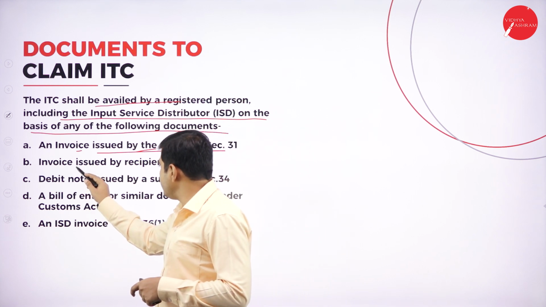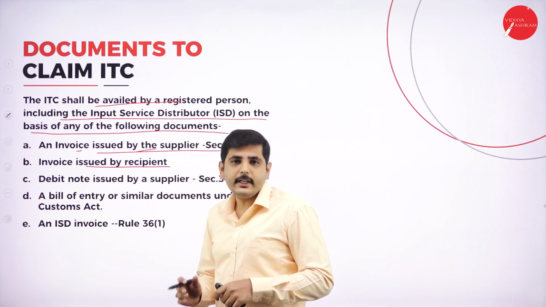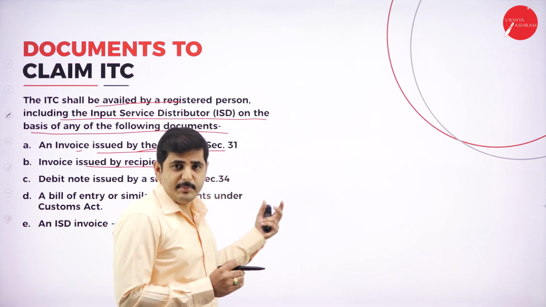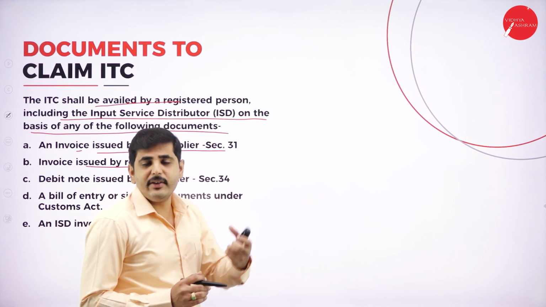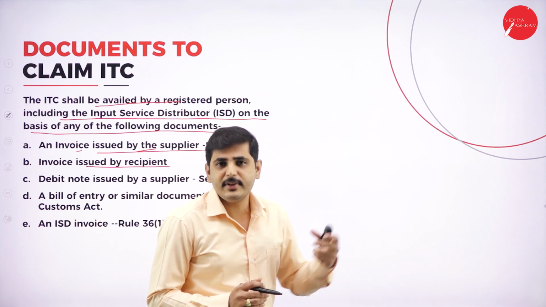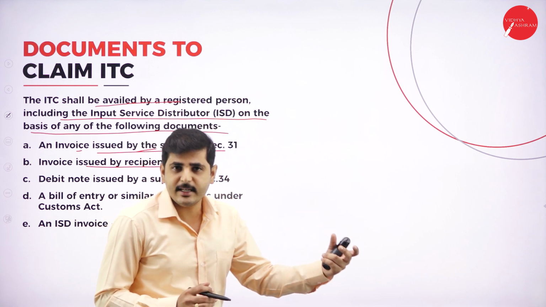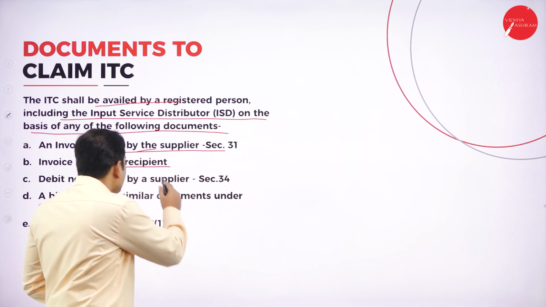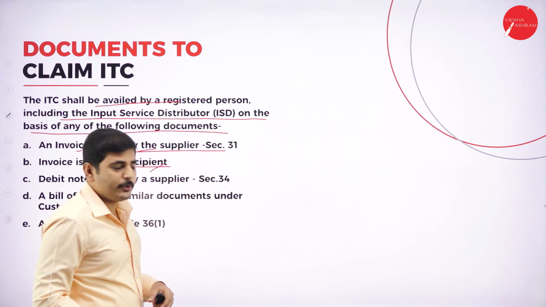Next one, invoice issued by a recipient. If in case I am selling the goods, the invoice will be issued by a recipient. The receiver of the goods will give an invoice agreeing to the supply. I have supplied this much of goods to him, so he will accept the invoice and return the invoice to me. That invoice is also acceptable to claim the input tax credit.